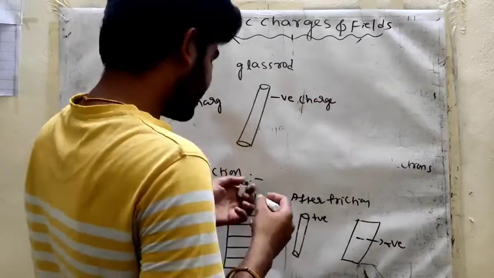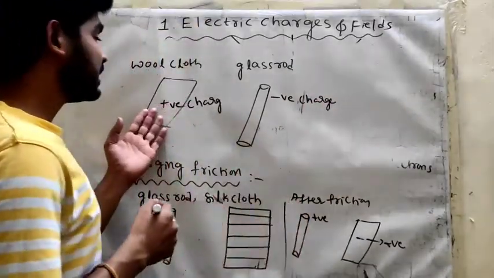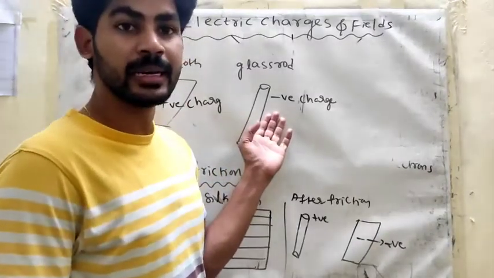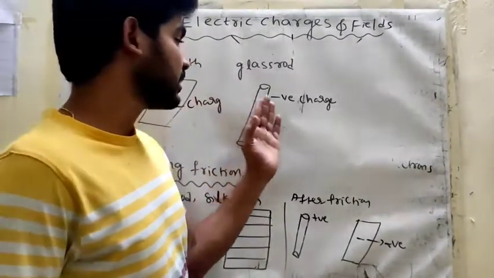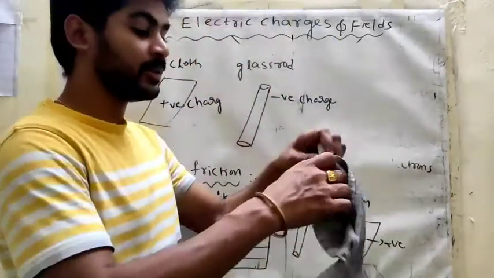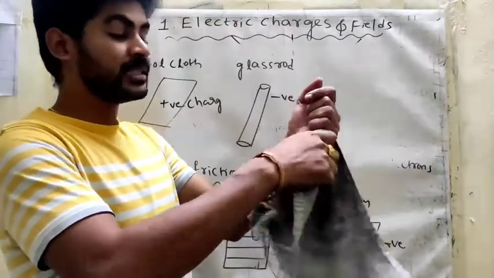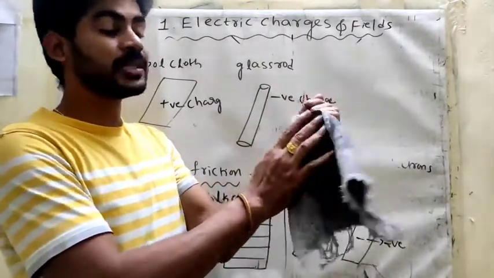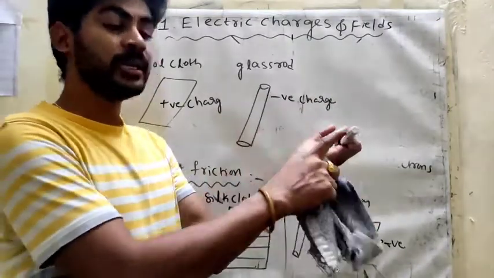So again the same: here there is a deficiency of electrons, and here an excess. Simply electrons are transferring when I create friction like this. In this friction process, some amount of force we are applying, and electrons are transferring from this body to this body.